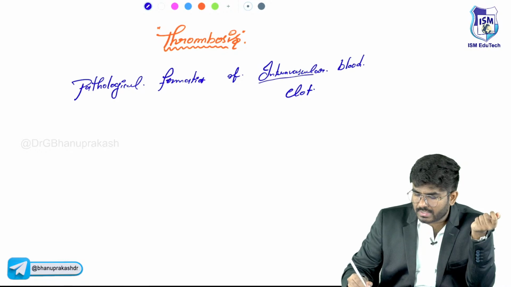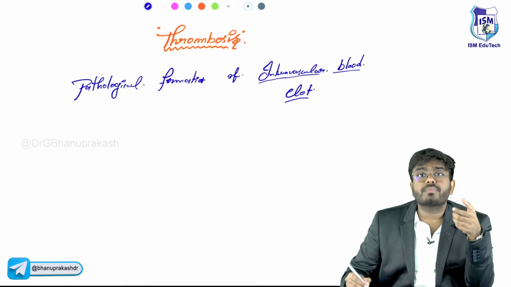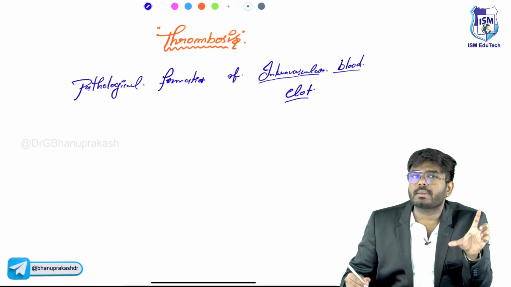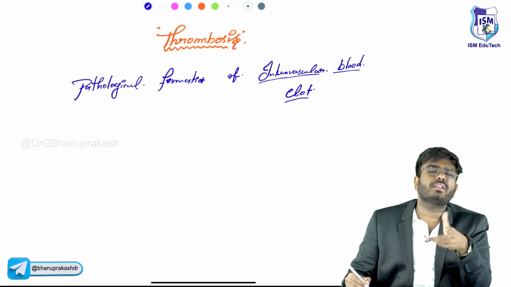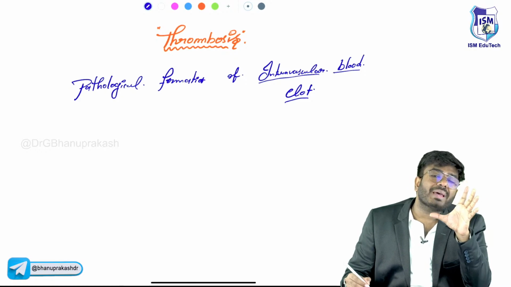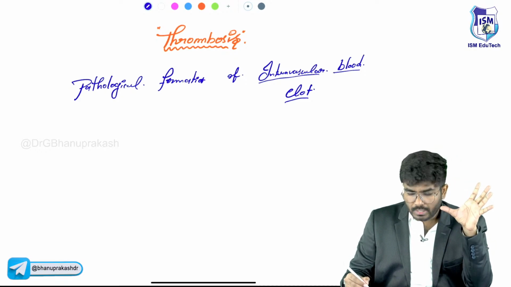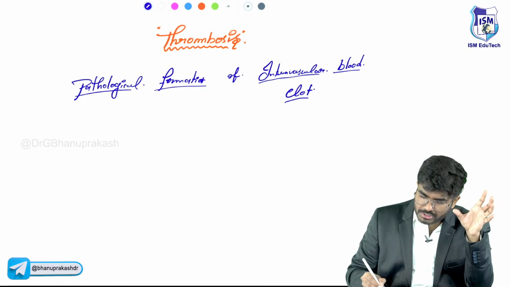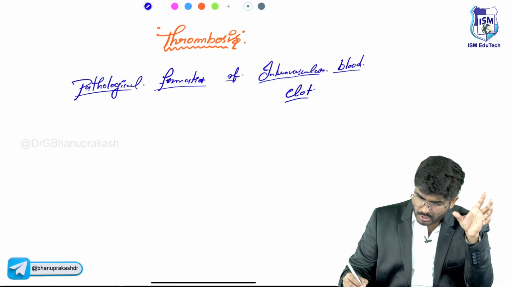Usually we use the word thrombi very commonly, but thrombosis is always pathological. So pathological formation of intravascular clot is called thrombosis.